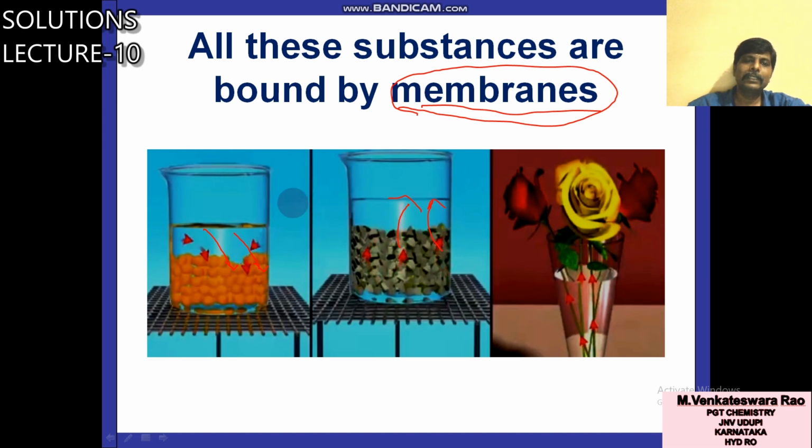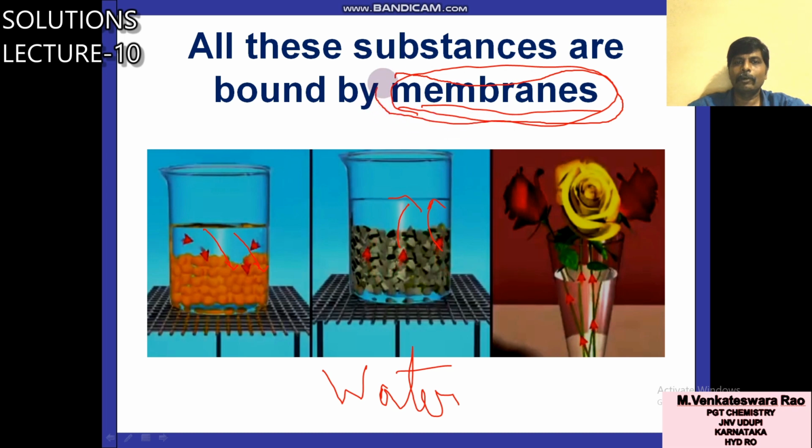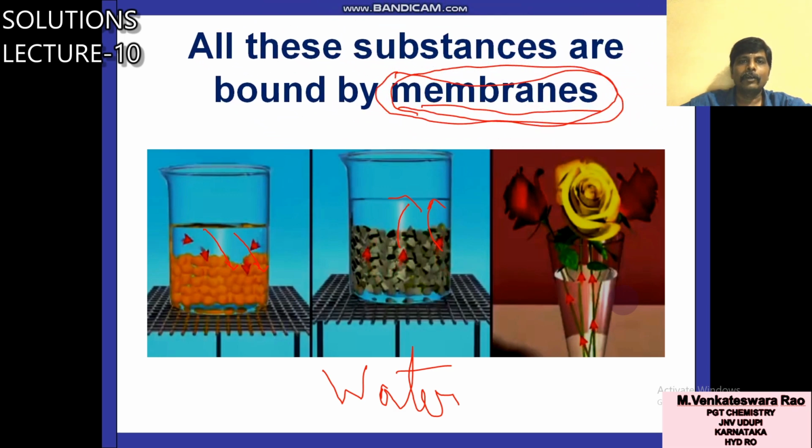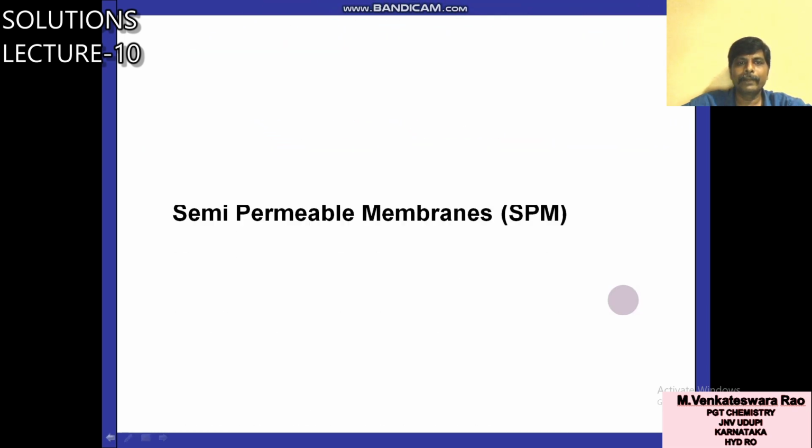So in all three cases you can observe a common thing: there is a flow of water through membranes. You have to remember this point for the next topic. All these substances are bound by membranes.